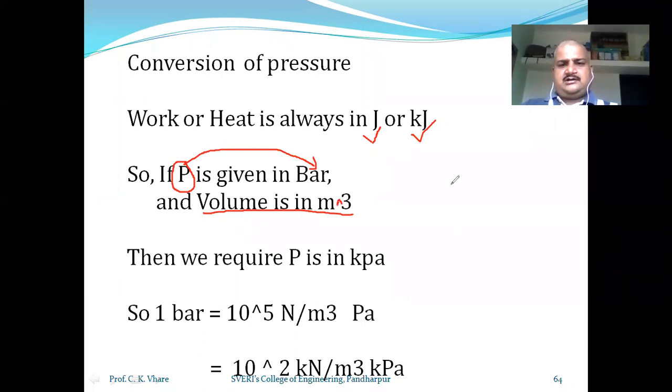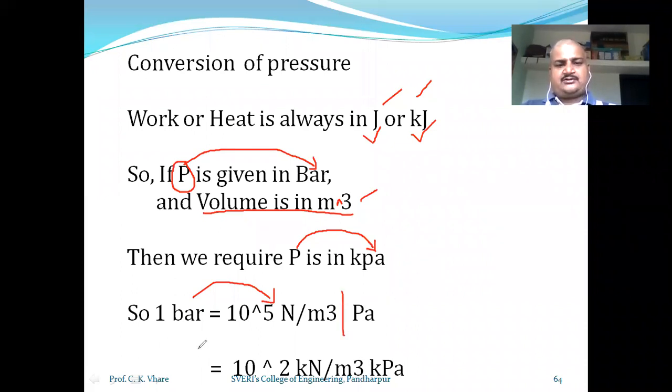Now, when your volume is in meter cube and you want to calculate work and heat in joule or kilojoule, then your pressure should be in pascal or kilopascal. It should not be in bar. And to convert this pressure from bar to pascal or kilopascal: Newton per meter square is the unit of pascal. So if you want to convert 1 bar pressure, you will have to multiply with 10 raised to 5 Newton per meter square, which is nothing but the pascal.